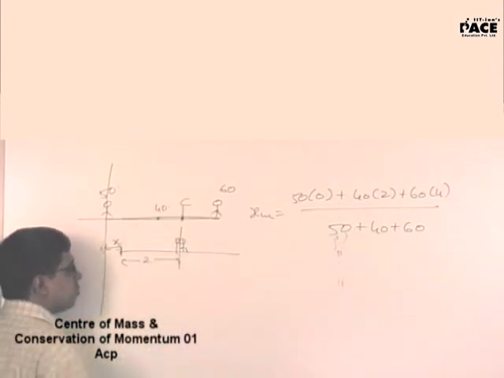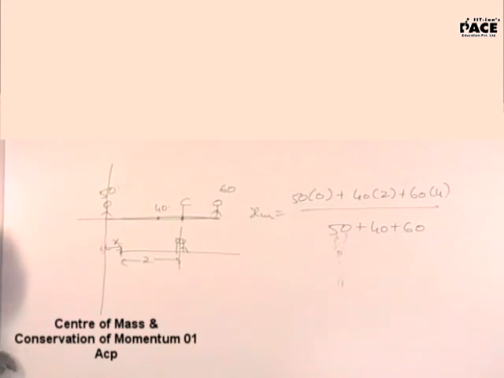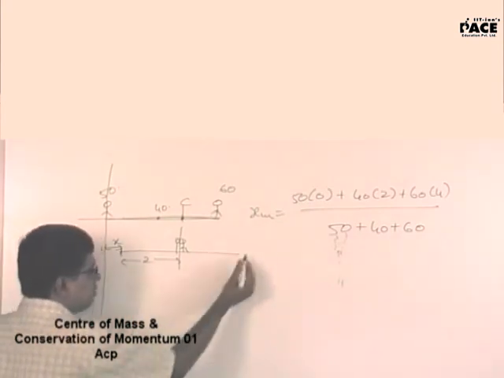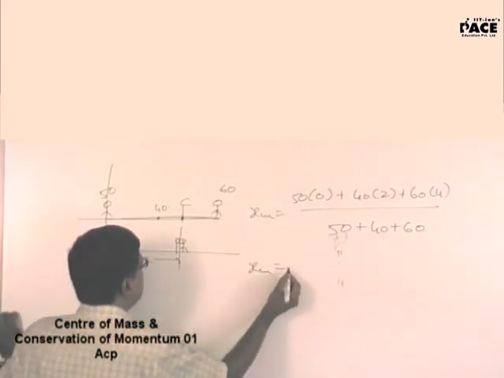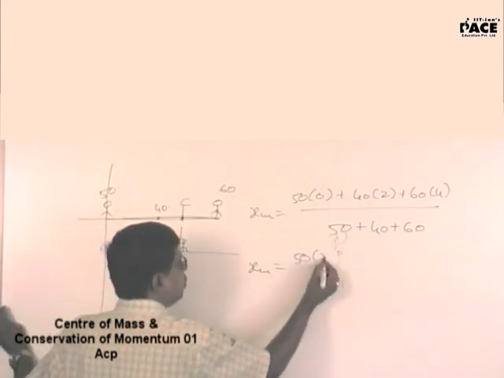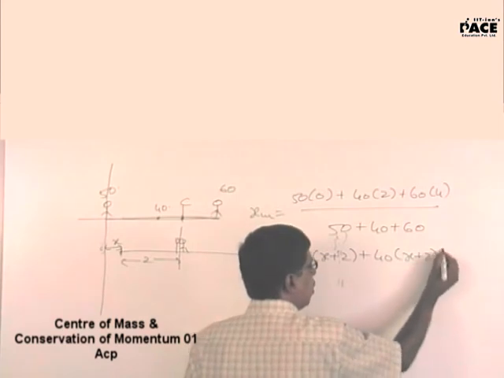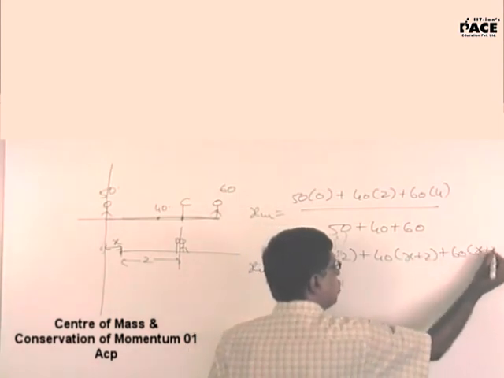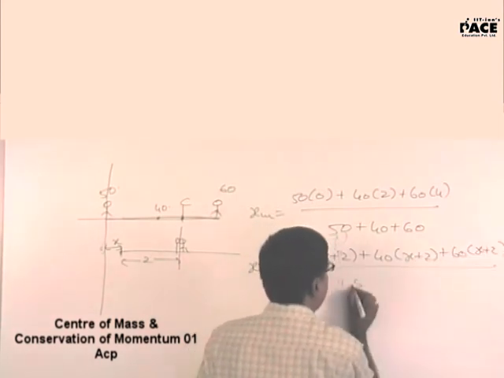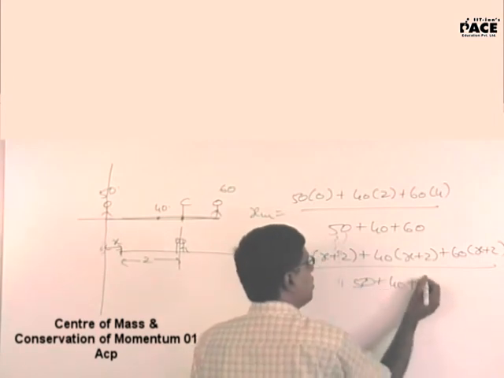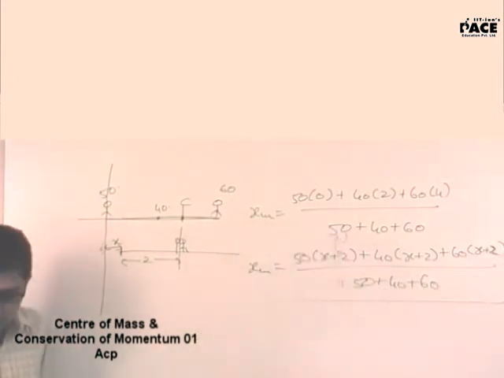It should be at this particular position. Hence, in the second case, XCM is 50 into x plus 2, plus 40 into x plus 2, plus 60 into x plus 2, divided by 50 plus 40 plus 60. You are asked to find the value of x.